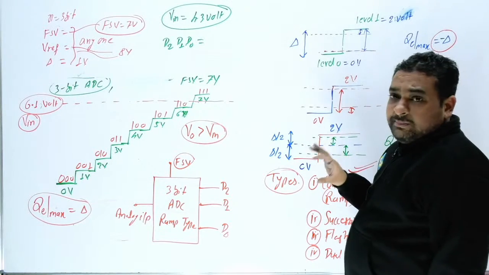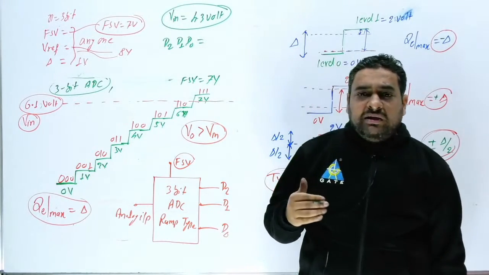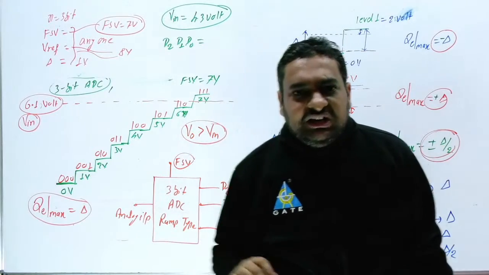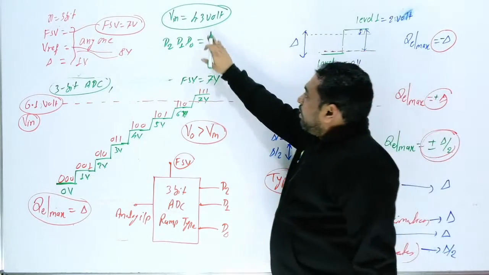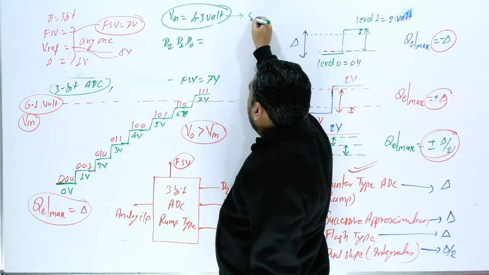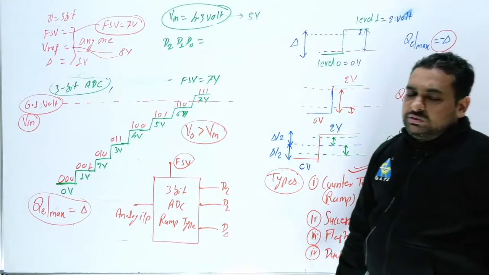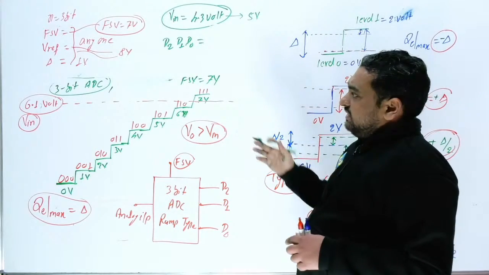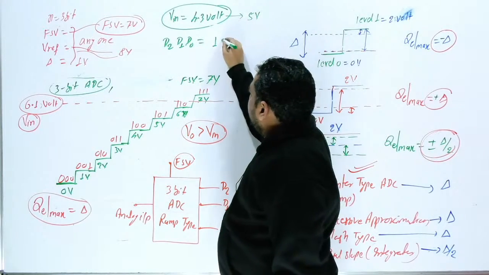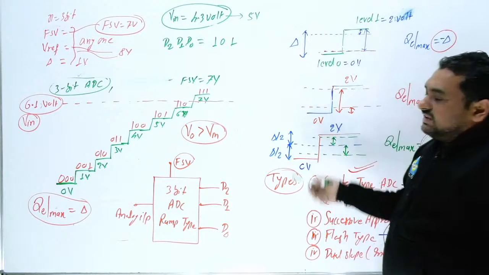So you should know about the exact design. In RAM type, where will this stop? Always this will stop at the upper portion. So your output voltage cannot be lower, so you can just find the next level. The next level voltage is 5 volt, and 5 you have to write in binary. According to the step size we have to write here. Step size was 1. That's why I can directly write that this output binary will be 101. This is the answer.